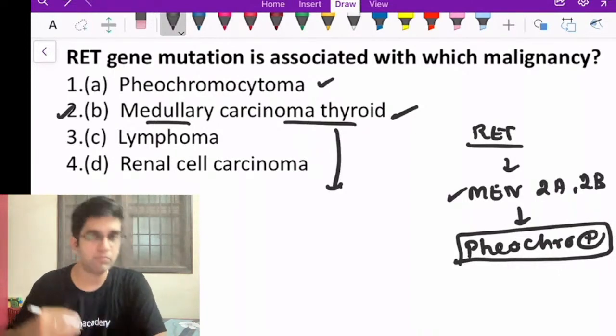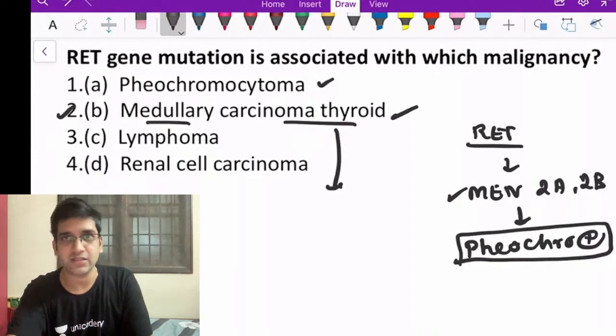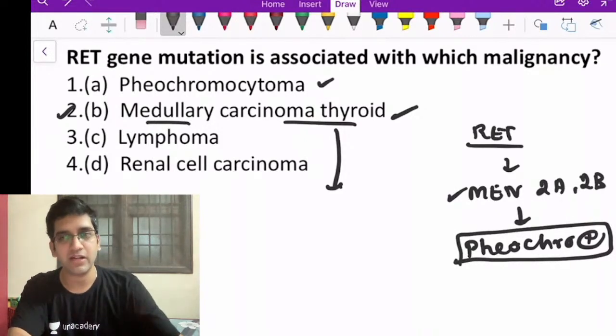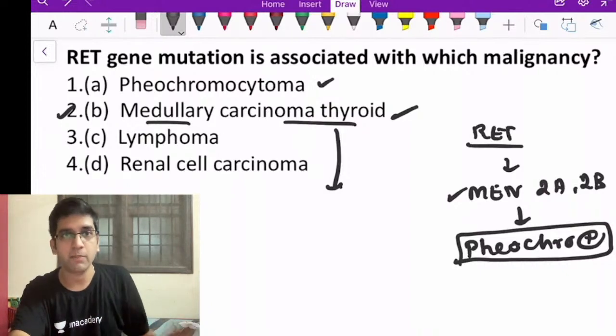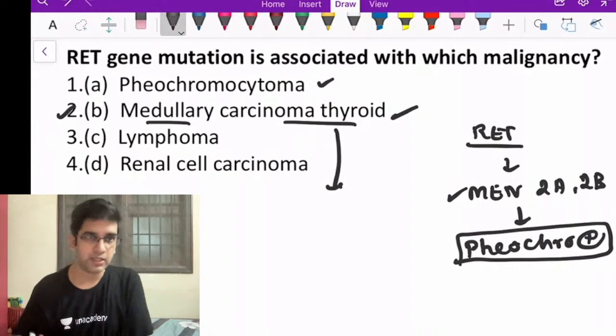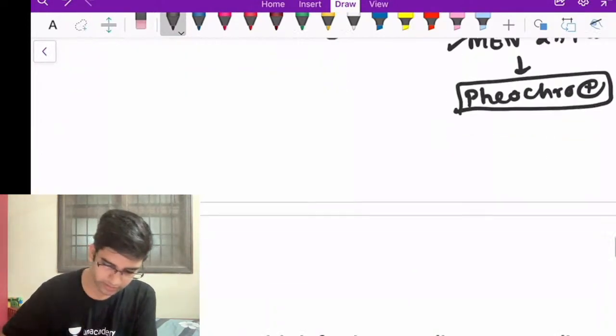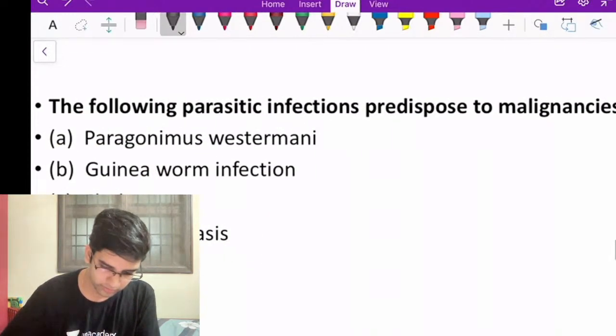So when you have a question, always choose the best answer. It's not the correct answer. For a best answer, I'm going to prefer a medullary carcinoma thyroid over a pheochromocytoma. But undoubtedly, both of them can be associated with RET mutations. Fine. If you have multiple option questions, please choose both of them. Fine. Okay. One more.